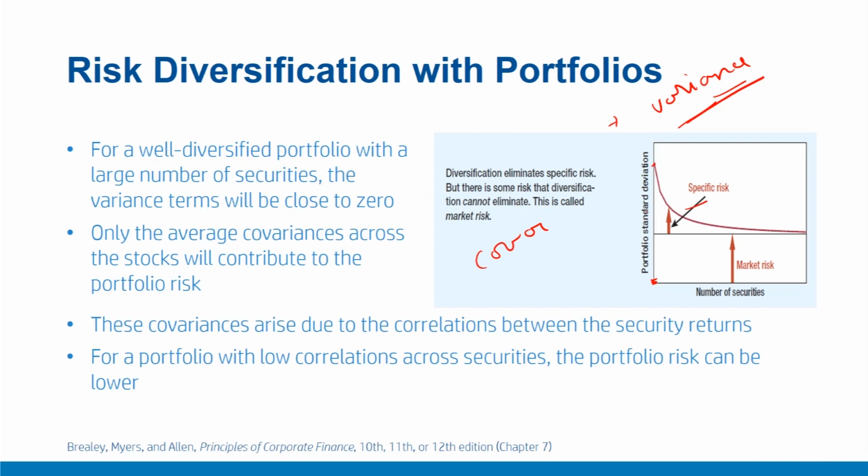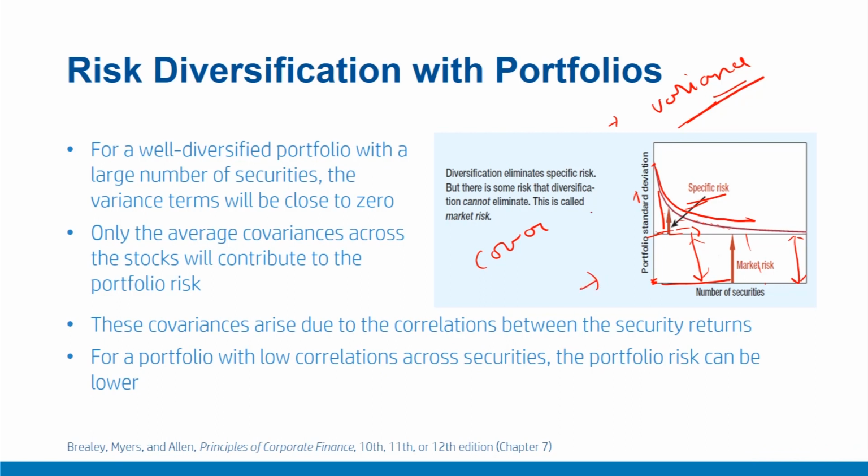This component of risk, even though it is small in a single stock portfolio, is not diversified or nullified as we keep on adding more securities. For a very large number of securities, only this part of portfolio risk remains, while the specific or idiosyncratic risk tends to go down to 0. The remaining component, this average covariance risk, is also called the bedrock of risk, as it cannot be eliminated by adding more and more securities.